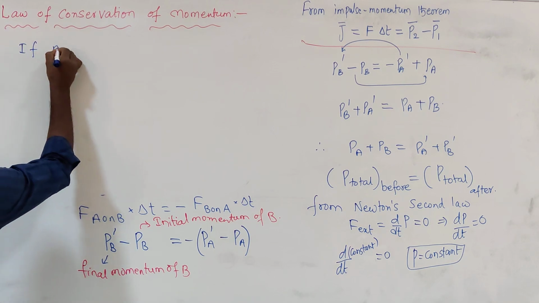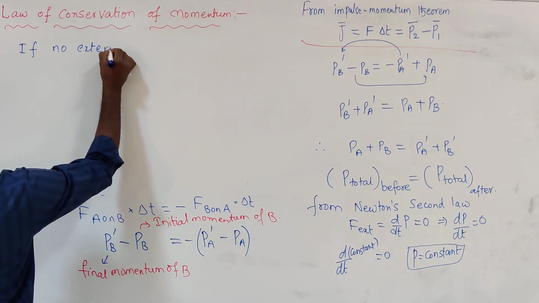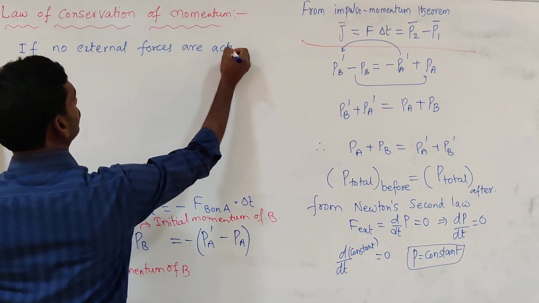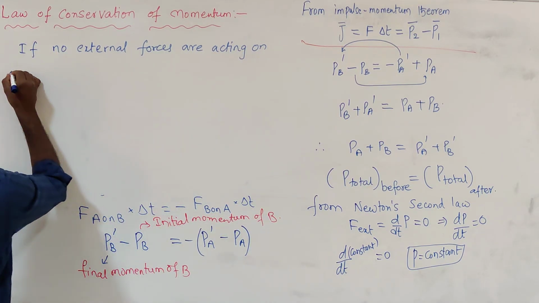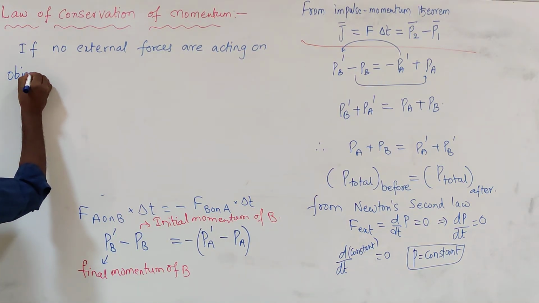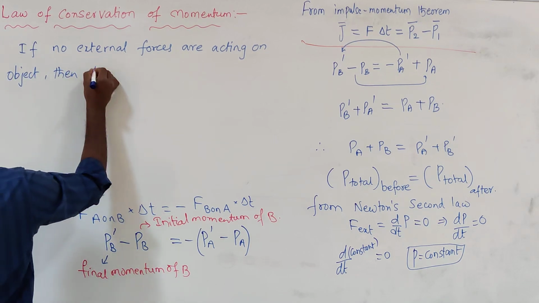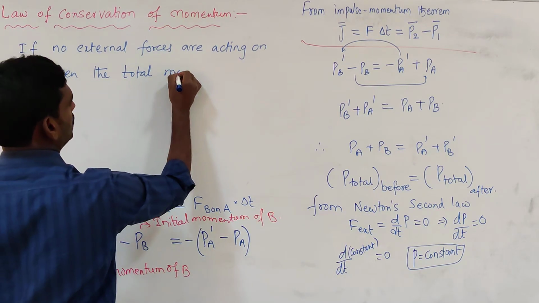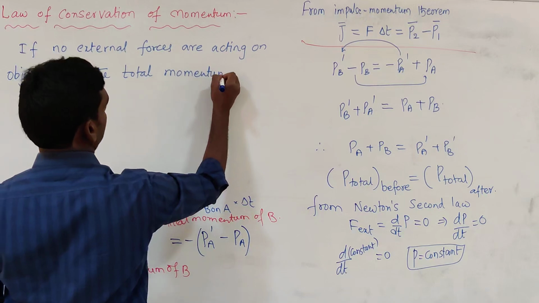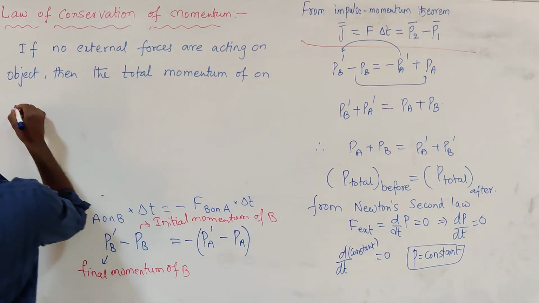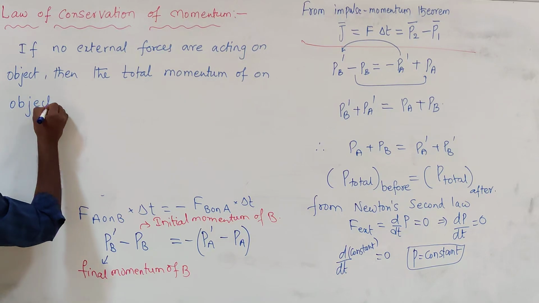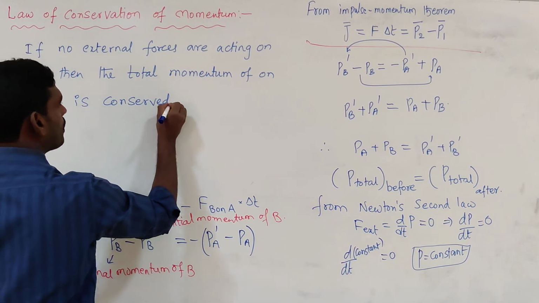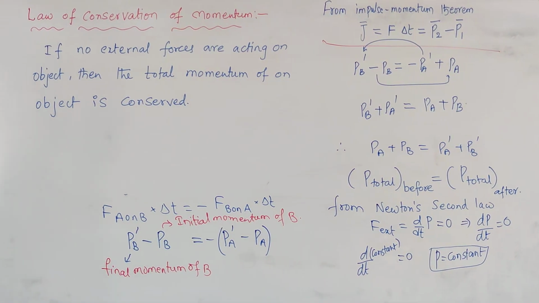If no external forces are acting on the object, then the total momentum of the system is conserved. This is the law of conservation of momentum principle.